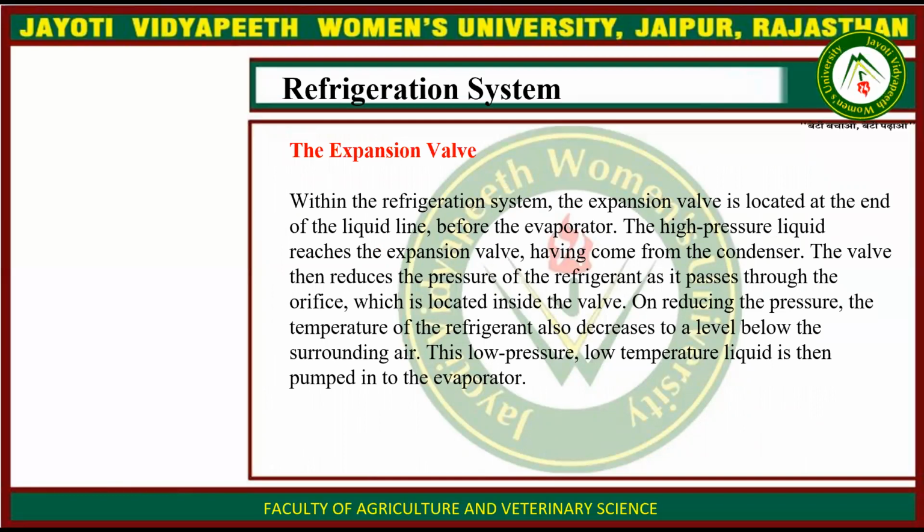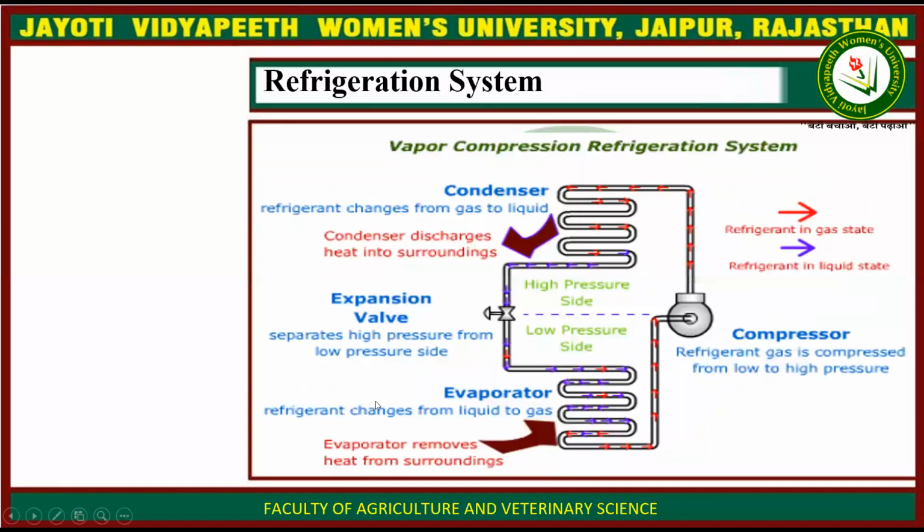The expansion valve. Within the refrigeration system, the expansion valve is located at the end of the liquid line before the evaporator. The high pressure liquid reaches the expansion valve having come from the condenser. The valve then reduces the pressure of the refrigerant as it passes through the orifice which is located inside the valve. On reducing the pressure, the temperature of the refrigerant also decreases to a level below the surrounding air. This low pressure, low temperature liquid is then pumped into the evaporator again.